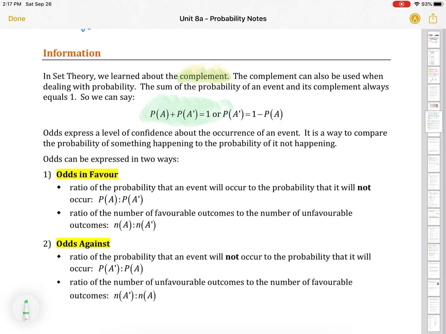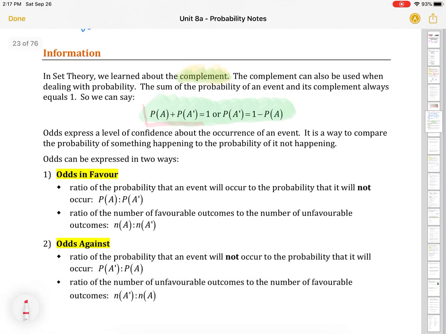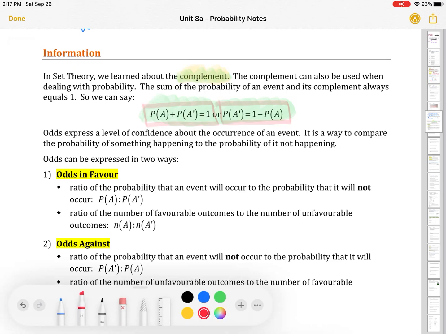Now, in set theory, we learned about complements, and the complement can be used when we deal with probability. So the sum of the probability of an event and its complement always equals 1. If we add the chance of something happening plus the chance of it not happening, it will equal 1, or the chance of it not happening is equal to 1 minus the chance of it happening. So it always equals 1. Odds expresses a level of confidence about the occurrence of an event.